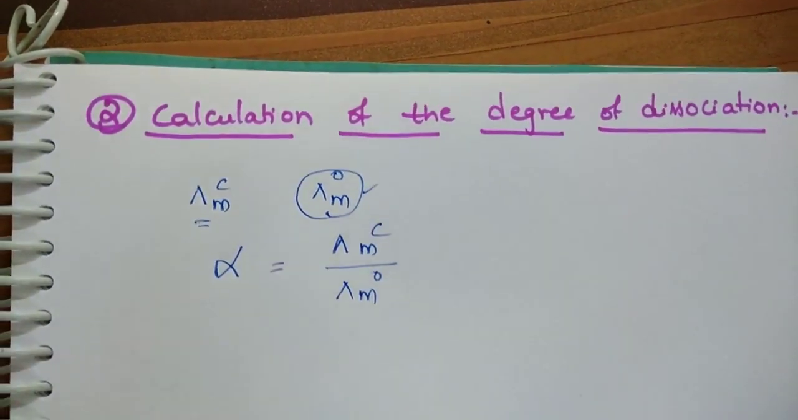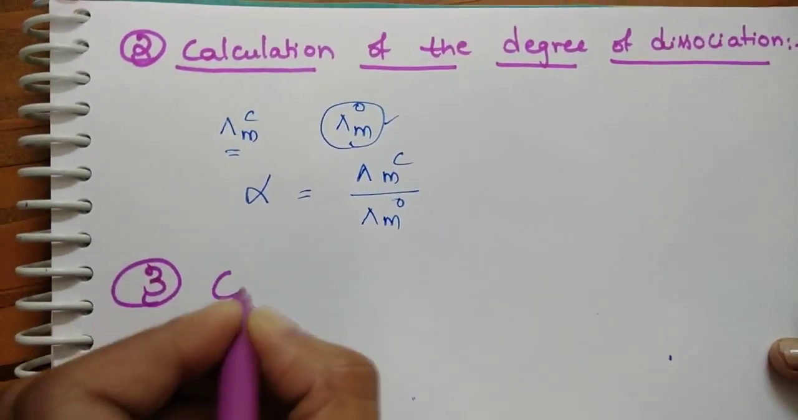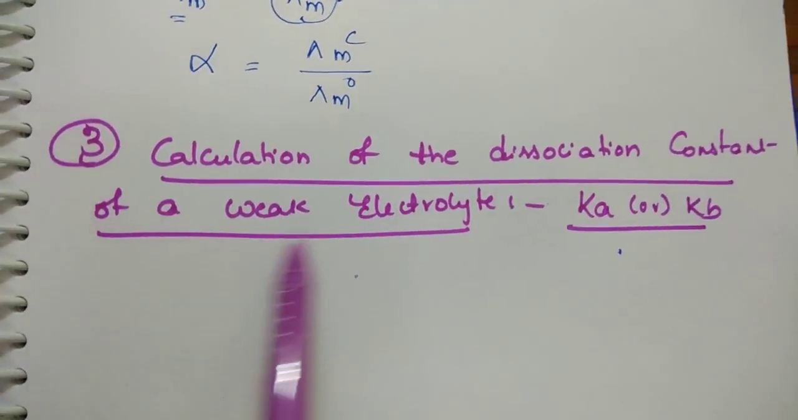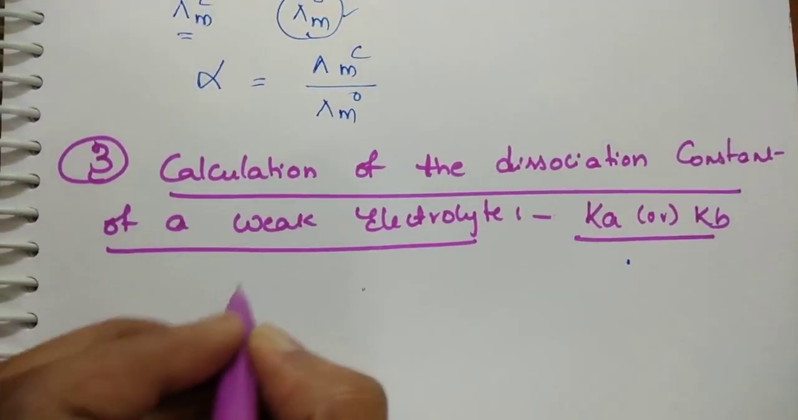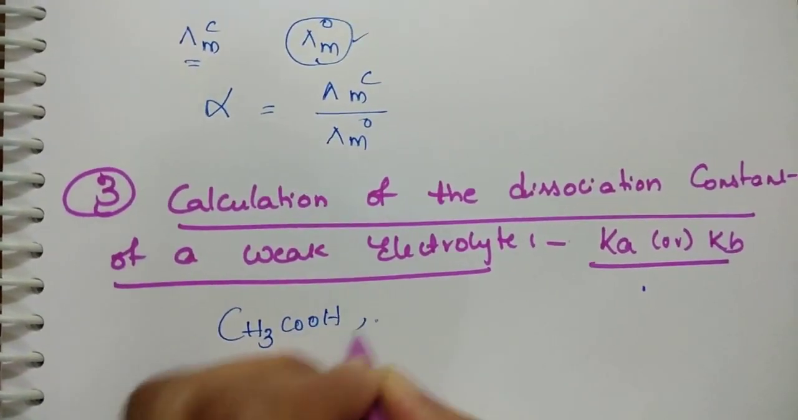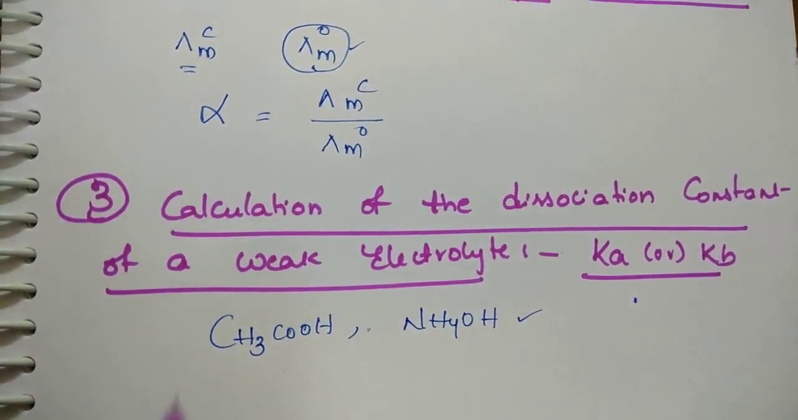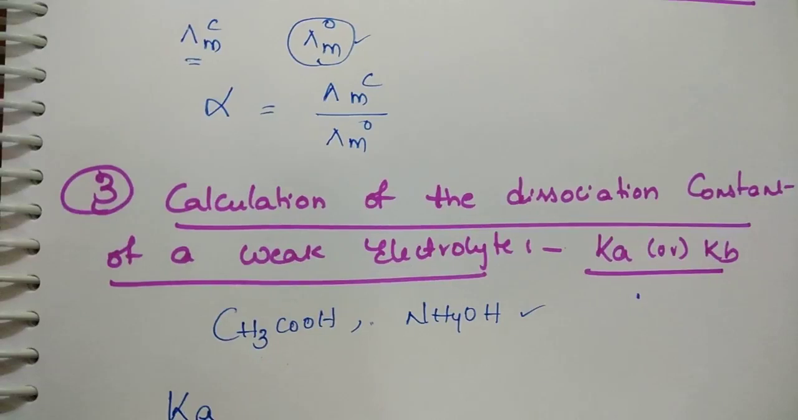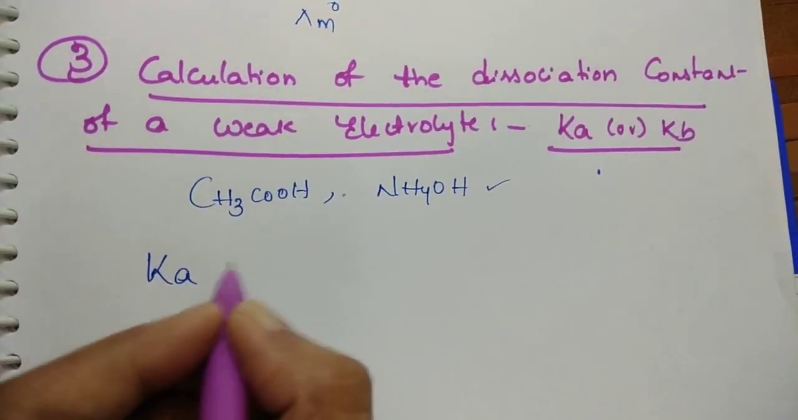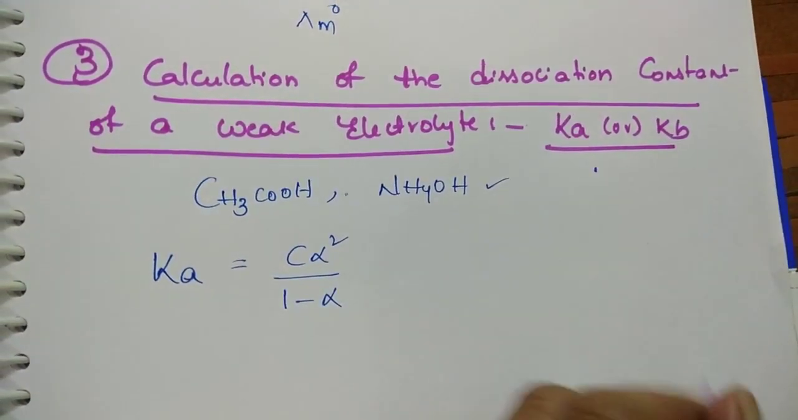Let us see the next application of Kohlrausch law: calculation of the dissociation constant of a weak electrolyte. For weak electrolytes such as acetic acid and bases like ammonium hydroxide, we can find the dissociation constant. The dissociation constant formula is the one I derived in my previous videos. Ka is equal to C alpha square by 1 minus alpha.